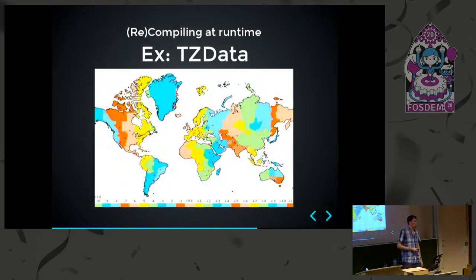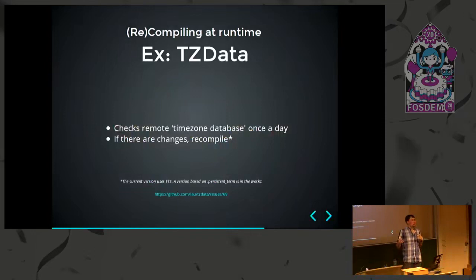TZ data is a very widely used library for keeping track of time zones, because how time zones and daylight saving time, summertime, wintertime, is handled changes between countries, but also sometimes how this is handled within a country changes based on political decisions. Sometimes we only have like a week's notice before it happens. And so it really doesn't make sense to pre-compile your program only to have the time zone information change and then you have to do it all again. So it makes sense if this happens outside of your normal program release schedule.